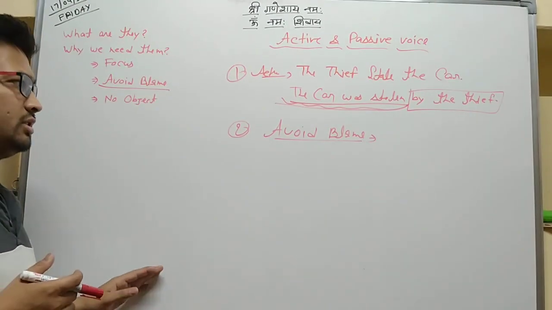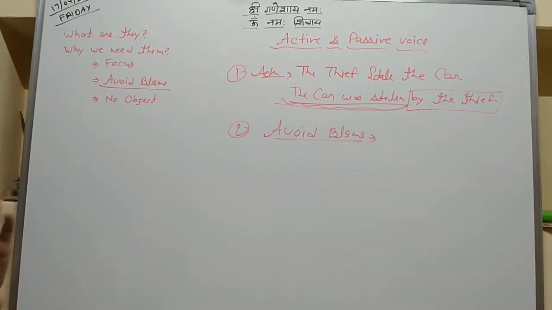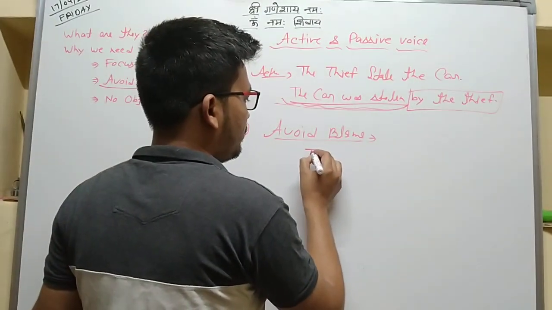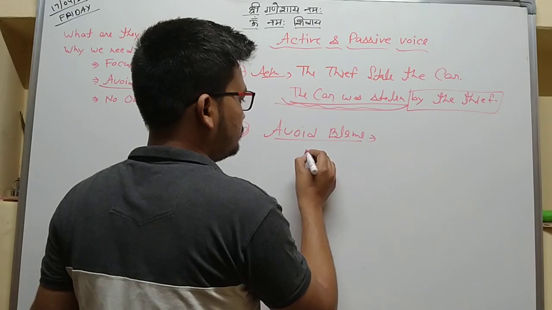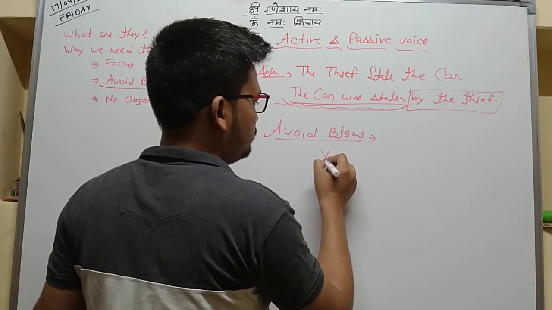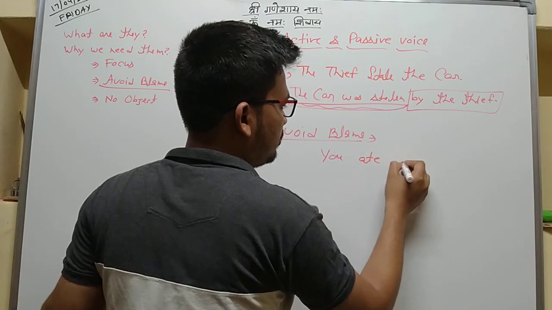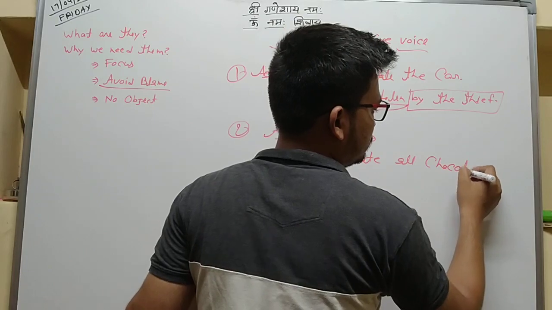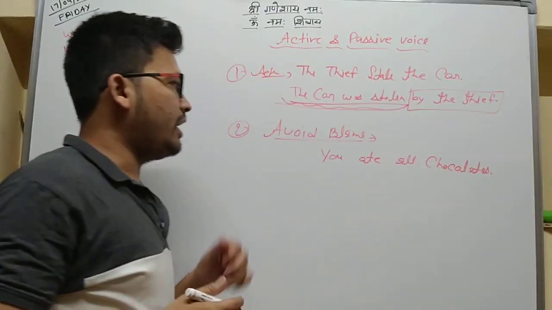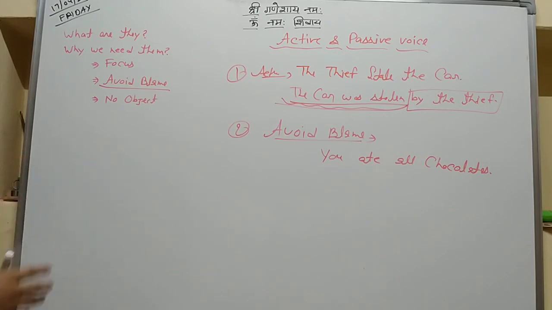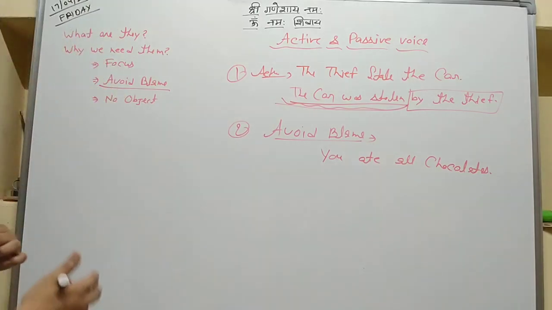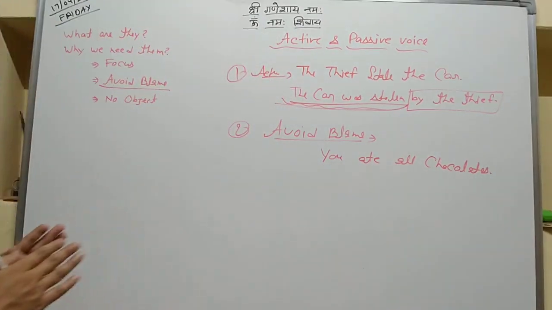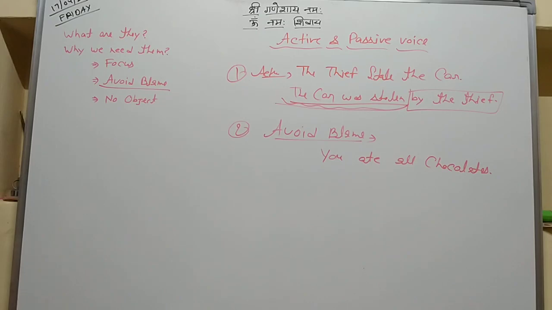There are no chocolates on the table. Your friend is there only. You know that he ate all the chocolates, but you don't want to blame him.